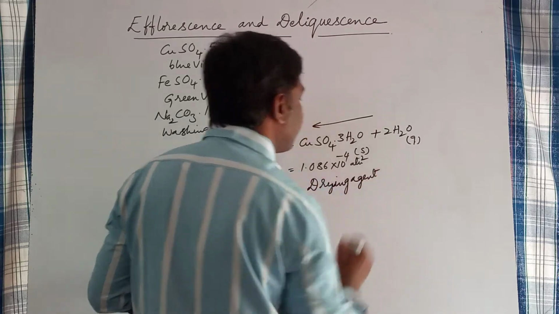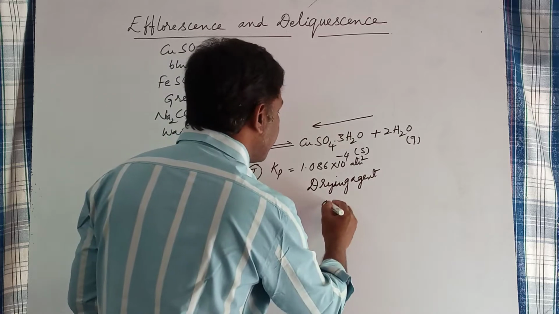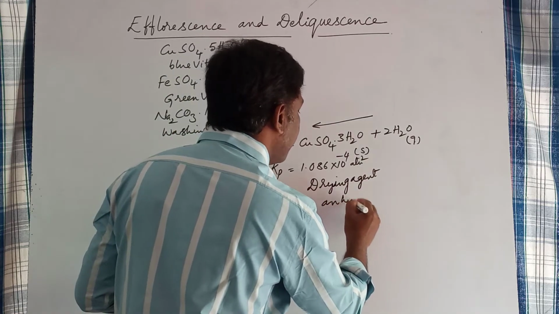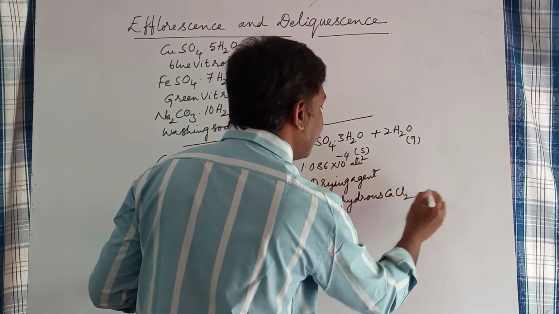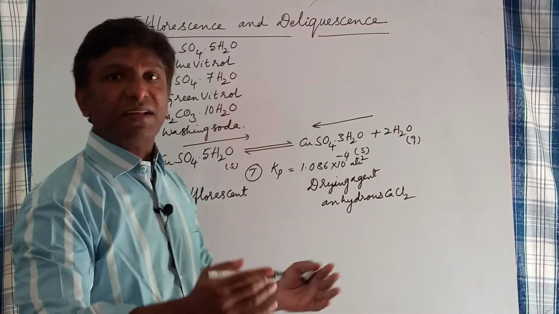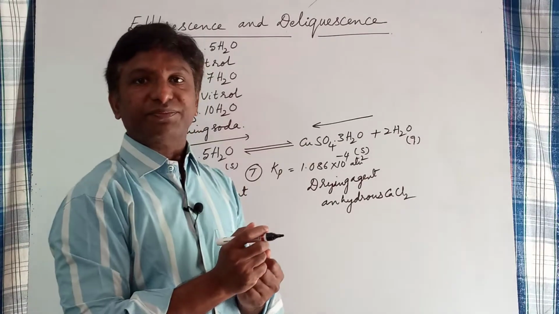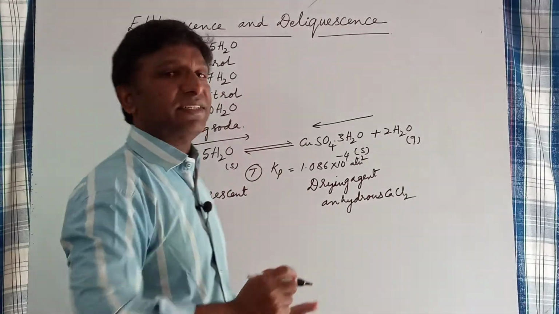Anhydrous calcium chloride is also another example of a drying agent. They absorb moisture from their vicinity.